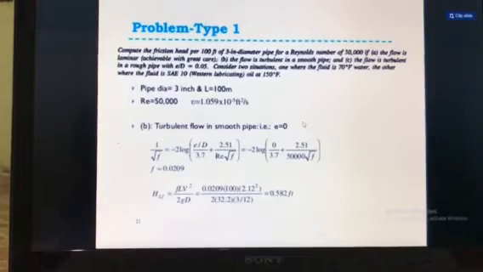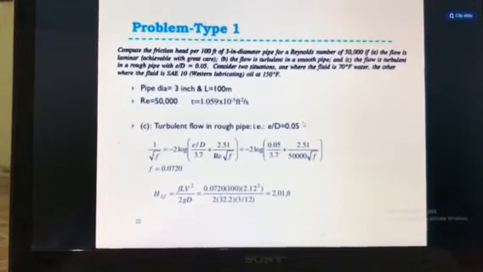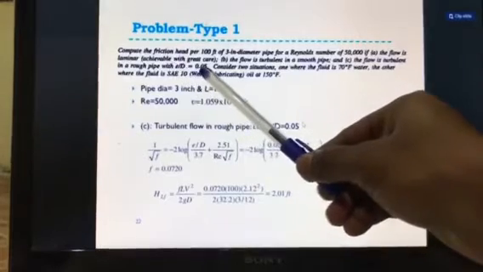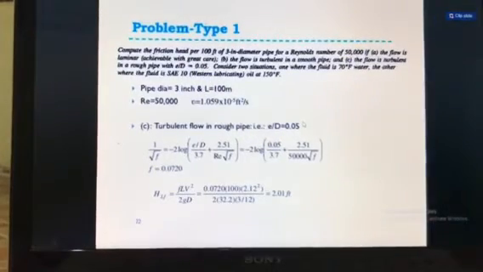Now next, the third case is turbulent flow in a rough pipe, meaning if the flow is taking place in a rough pipe, with given E by D ratio equal to 0.05, then find the friction factor f and head loss due to friction hf.